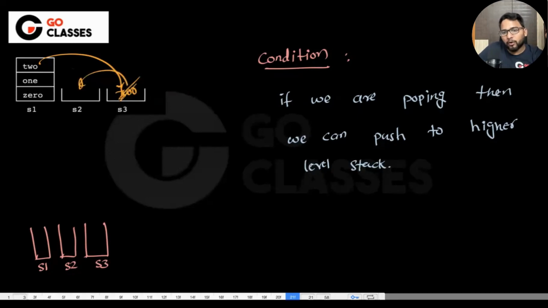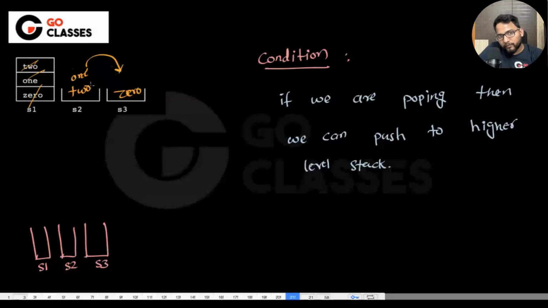I mean, the only push that is possible is in the front or the subsequent stack. So if you want to have 0 here, then the only possible case is that 0 should be the first element, right? Which means you need to write this 2 here. You need to put this 1 here, right? That is the only case. Now you need to put this 0 here, right? This is the one and only way that 0 could be at the S3. Now there is only one way, since you can transfer from here to here.